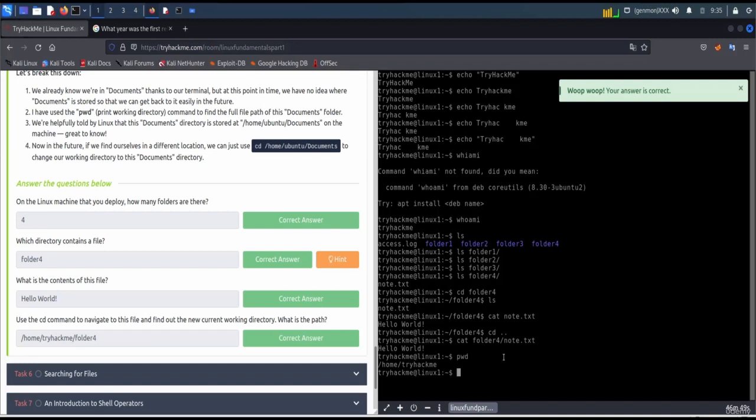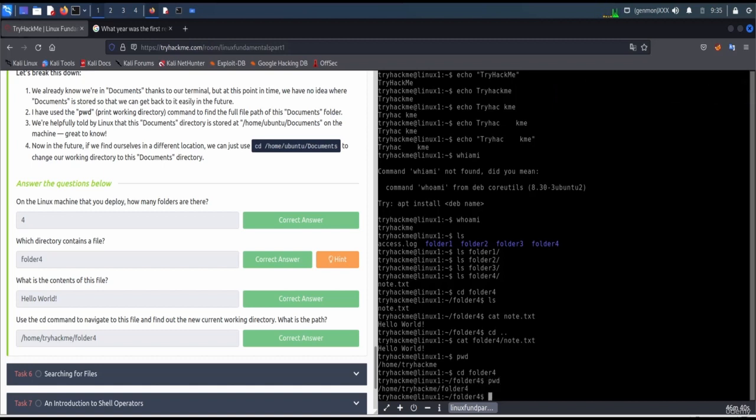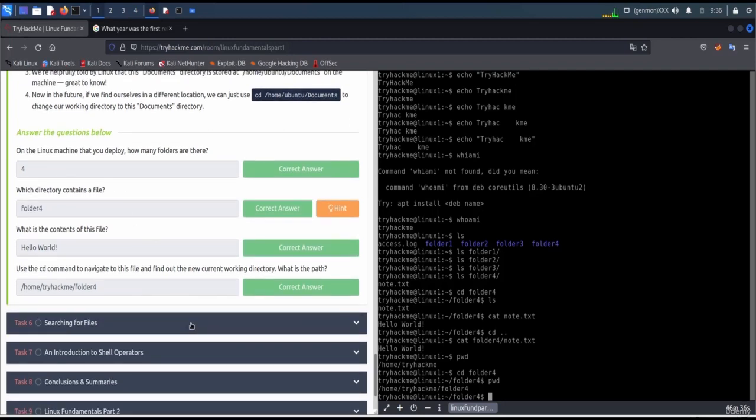and that's correct. So let me show you the output also. Let's navigate to folder 4 and pwd. You can see home, tryhackme and folder 4. Okay, let's go.